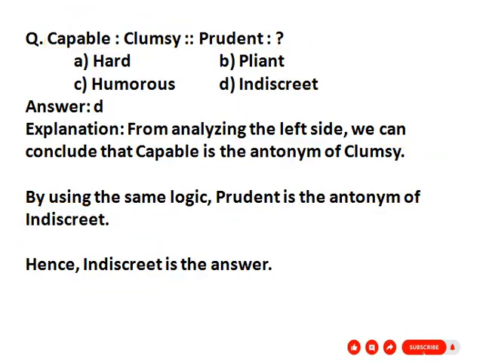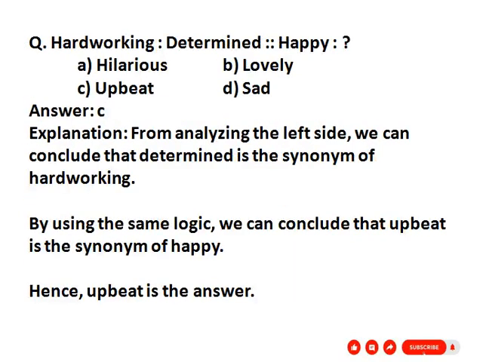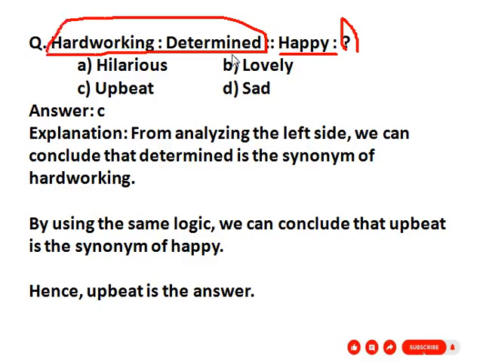Our next question is hardworking, determined, and happy, question mark. So the first group given is hardworking and determined. What is the relation between these two words? You see here, determined is the synonym of hardworking.